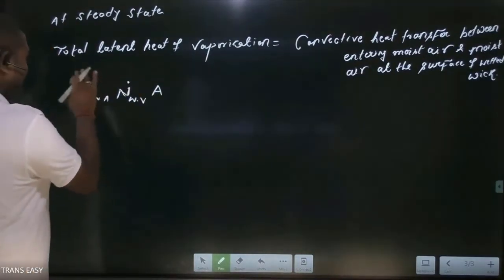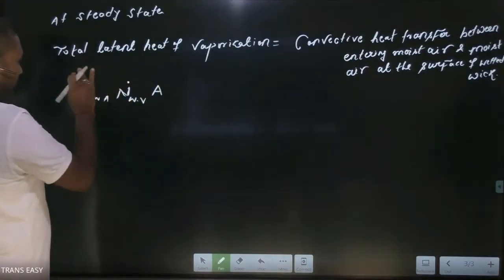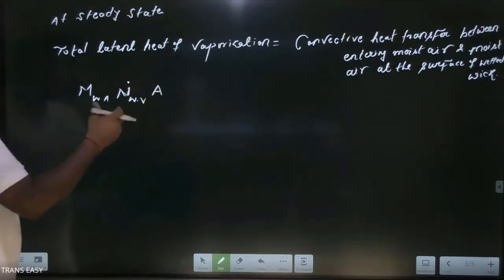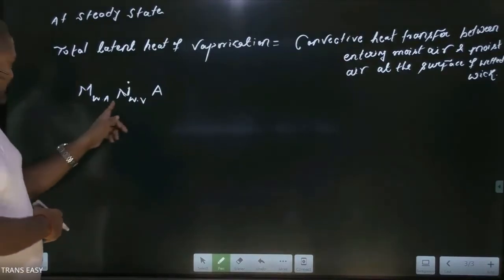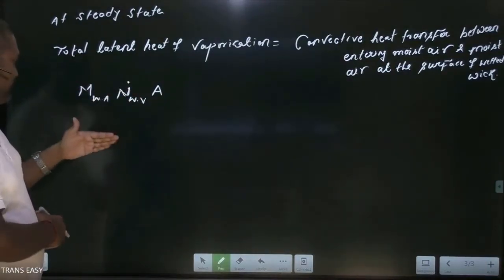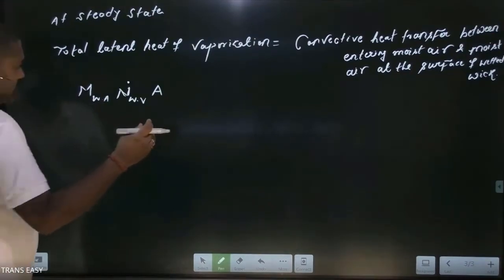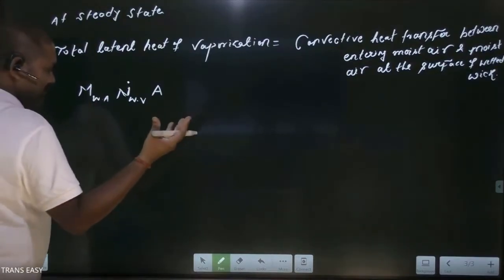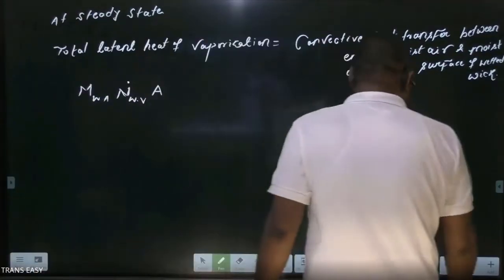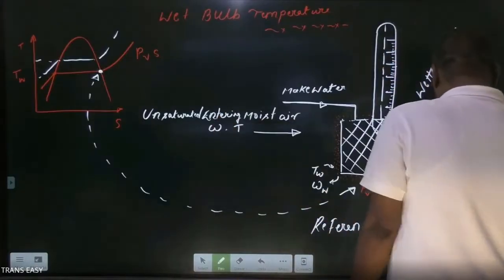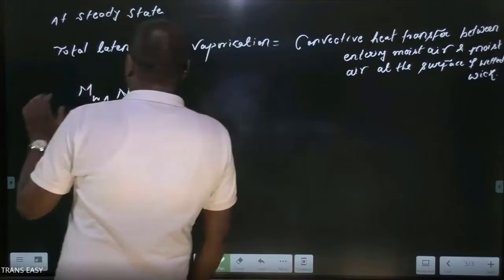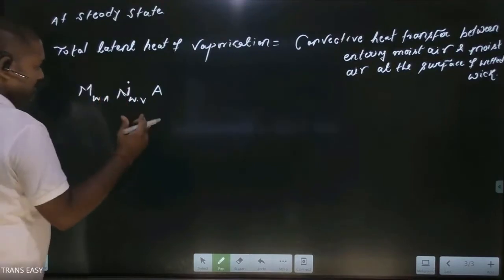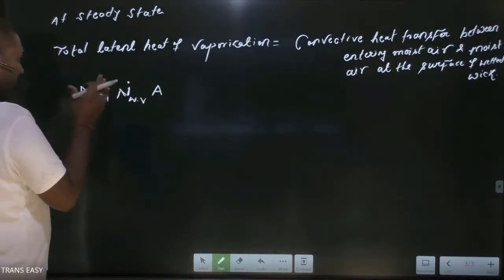Okay, this is kg per second. This amount of water vapor is moving from the surface to the entering air. This is the amount of water vapor per unit time moving from a high concentration zone to a low concentration zone. High concentration is the region at the surface of the wetted wick, and low concentration is this. So friends, this is the total kg of water vapor which is transferring from the high concentration region to the low concentration region per second.